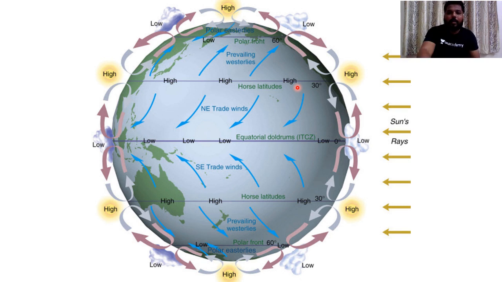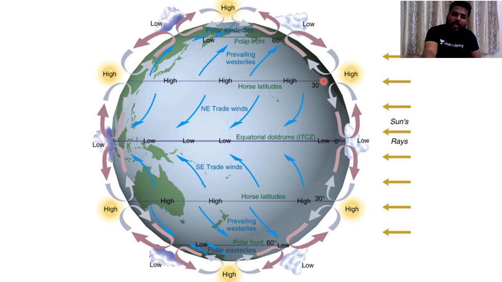So whenever we have convectional ascent, we experience cloud formation. So whenever we experience convectional ascent in these zones, we experience cloud formation. And whenever we experience high pressure conditions, we experience no cloud formation. Here you can see we are not having any cloud formation. Clouds are formed only at the low pressure areas.